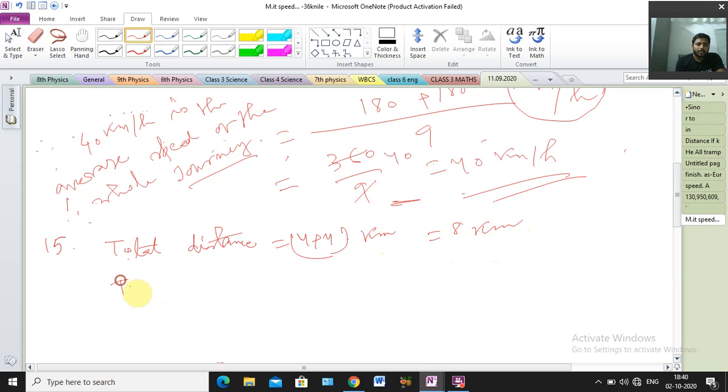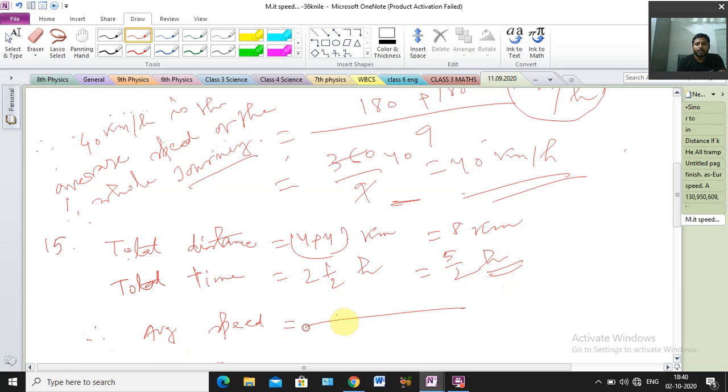And total time how much? Total time equal to 2.5 hours. So 2.5 hours, this mixed fraction we convert into improper fraction. So 2 into 2 is 4, 4 plus 1 is 5, 5 by 2 hours we are getting, that is total time. So we find out our average speed. Average speed equal to total distance by total time.